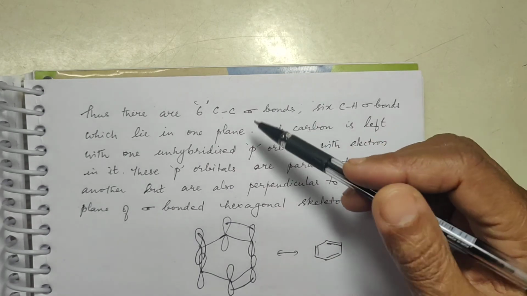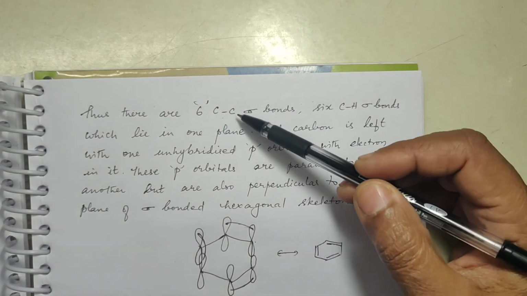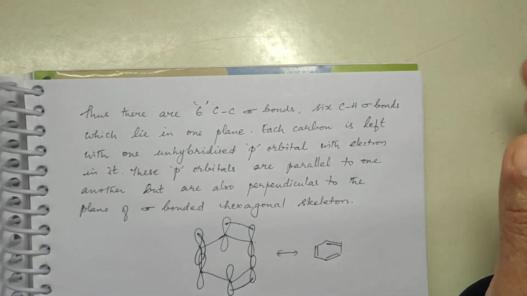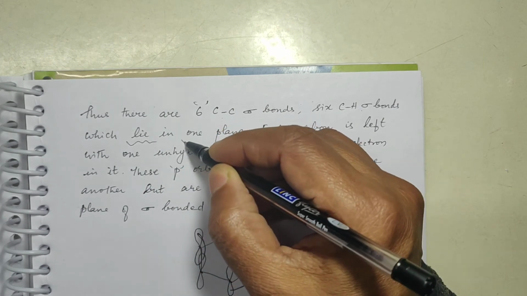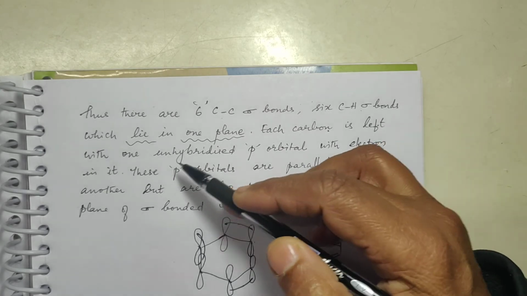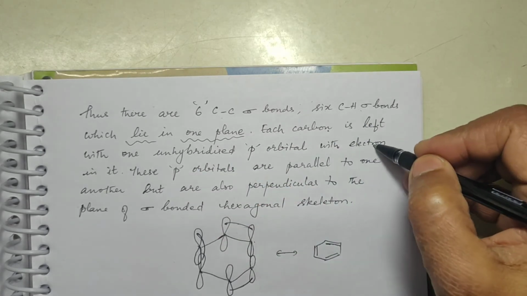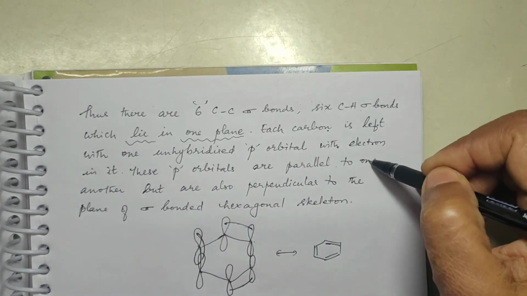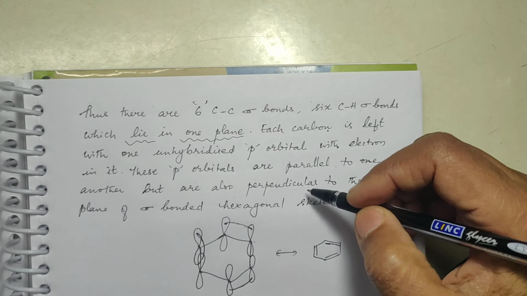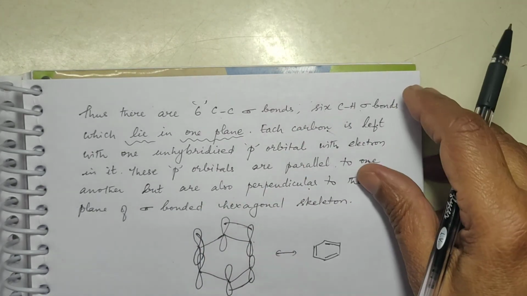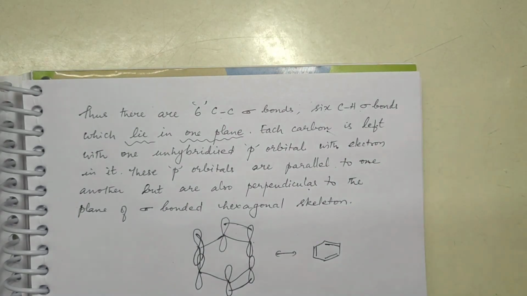So what you see is there are 6 CC sigma bonds and 6 CH sigma bonds all lying in one single plane, and each carbon is left with one unhybridized p orbital with one electron in it, and these p orbitals are parallel to one another, but they are also perpendicular to the plane of the sigma bonded hexagonal structure. Now, I'll show you in the book.